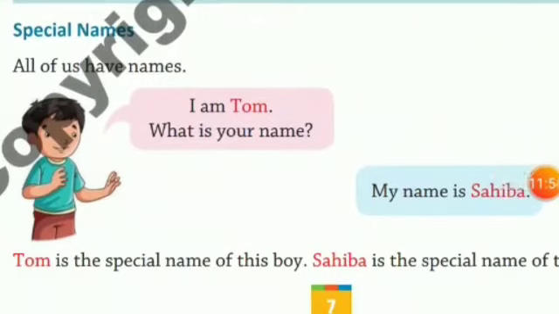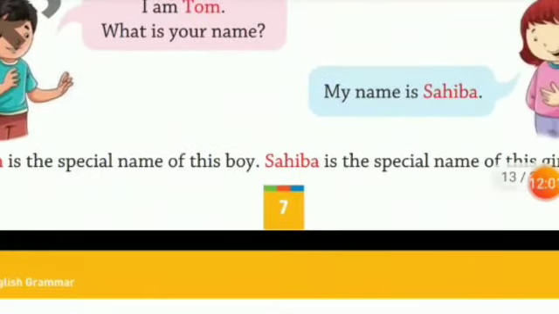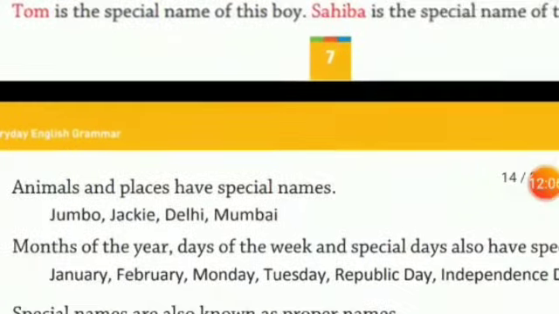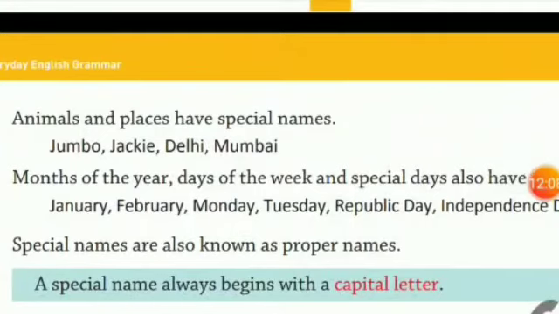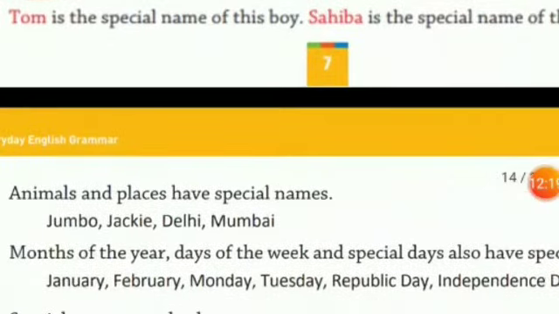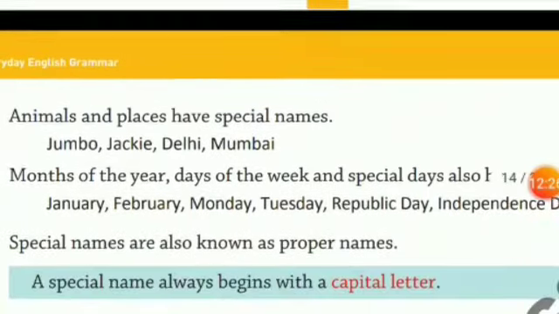I am Tom. What is your name? My name is Sahiba. Tom is a special name of this boy and Sahiba is the special name of this girl. Now, animals and places have special names. Jumbo, Jackie, Delhi, Mumbai. So, if a person, place, animal, if they have a special name, we call it as proper nouns.